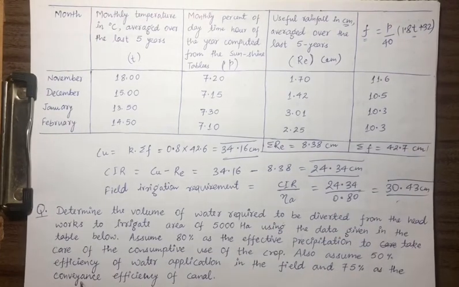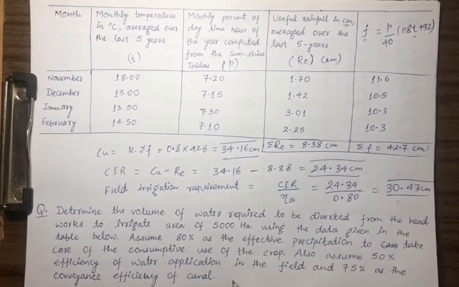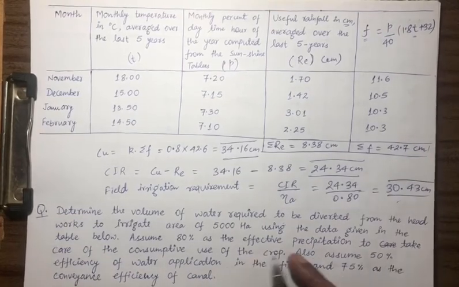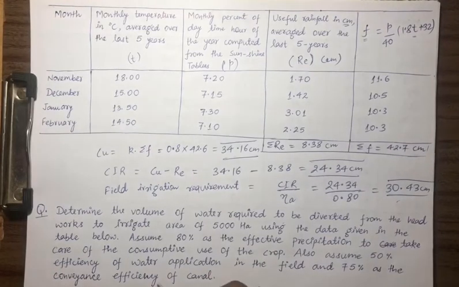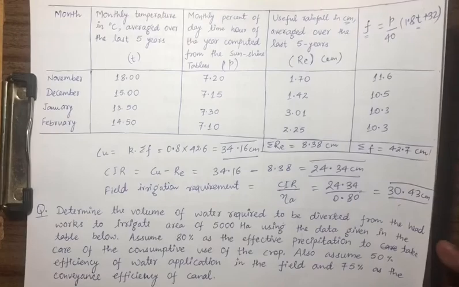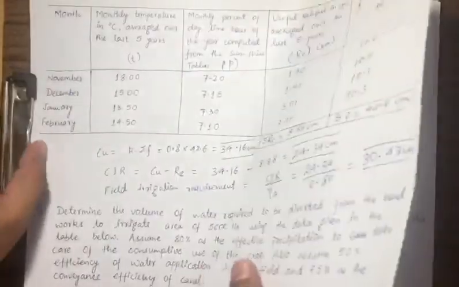Also assume 50% efficiency of water application, eta A, again it is given in the field, and 75% as the conveyance efficiency of the canal. So eta A is given, eta C is given, effective precipitation is given as 80% of Cu. So let us solve this problem. This is a very good problem.